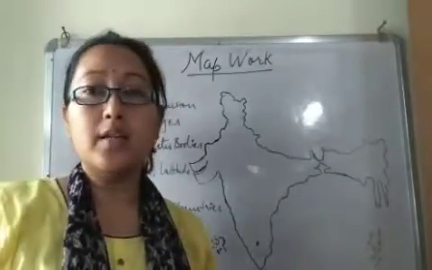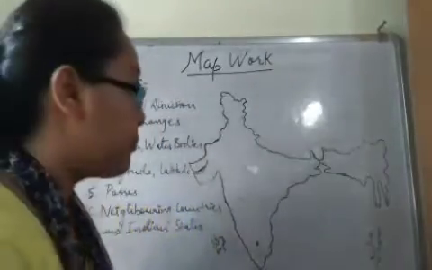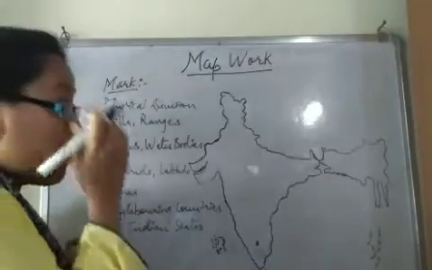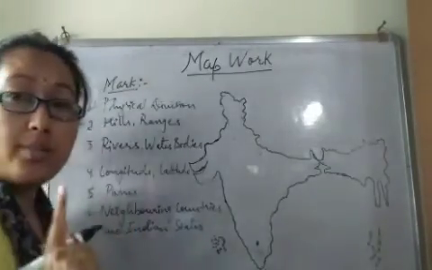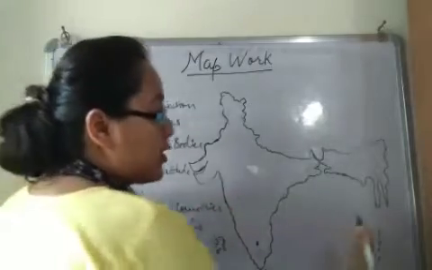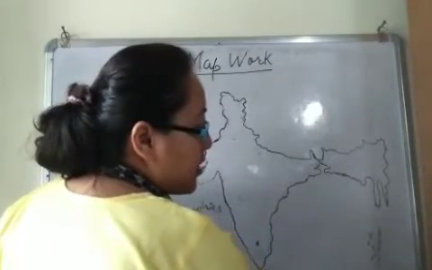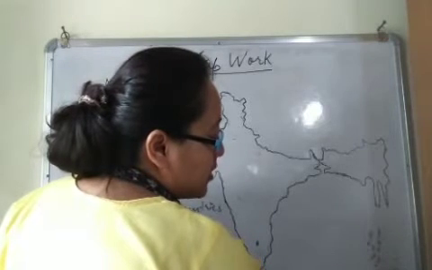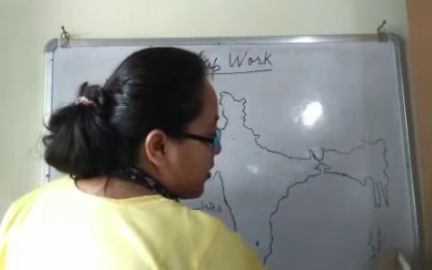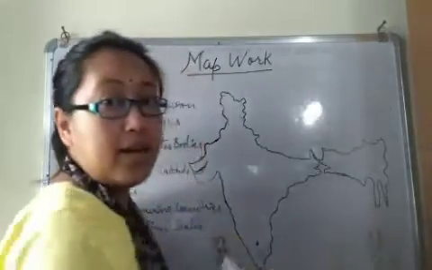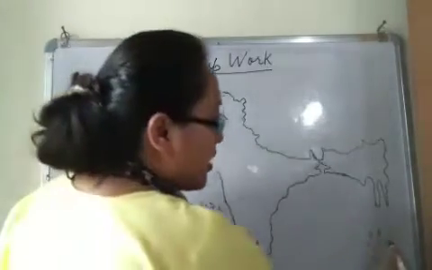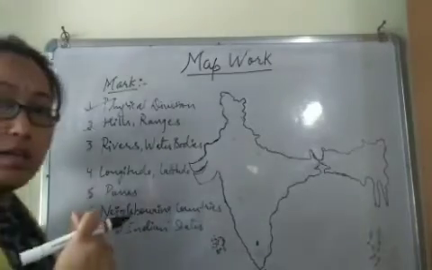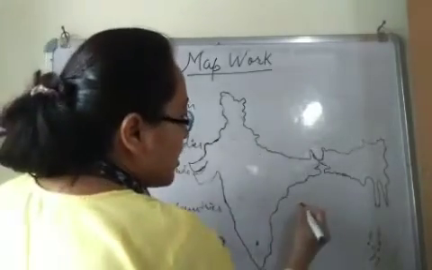Okay, now let's mark the rivers and water bodies. Important water bodies are your Andaman Sea. So here we are going to mark. This is Andaman Nicobar Island. Towards the eastern direction of Andaman Nicobar Island, we have Andaman Sea. So this is Andaman Sea, right? Now next water body, that is Bay of Bengal.